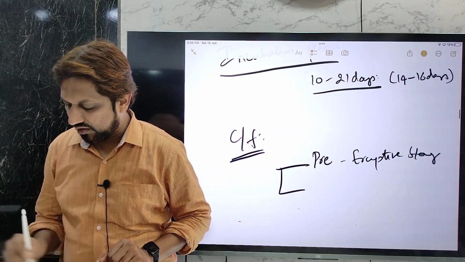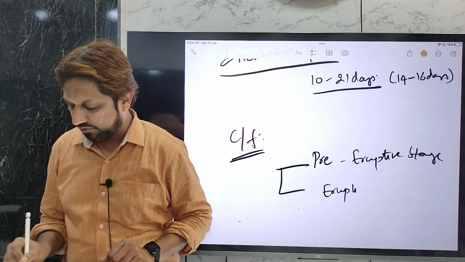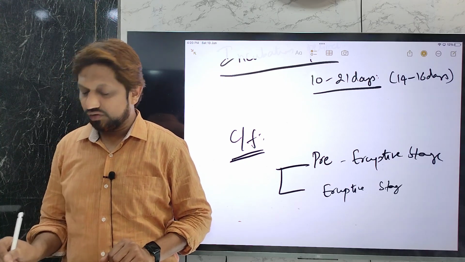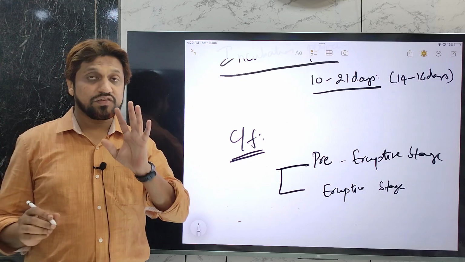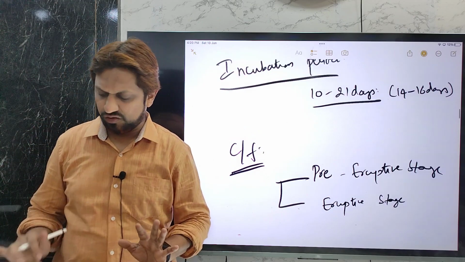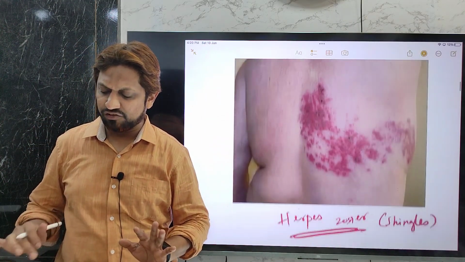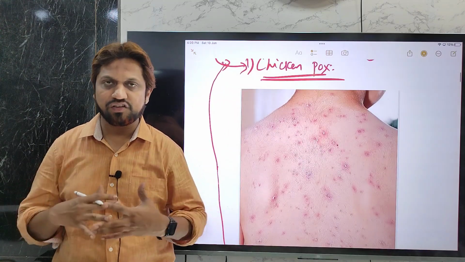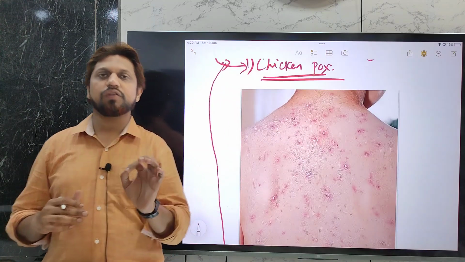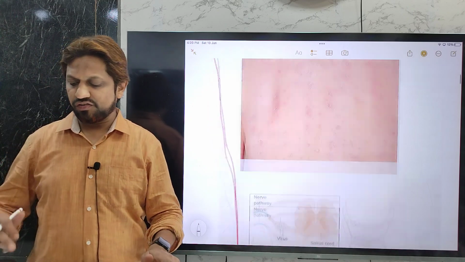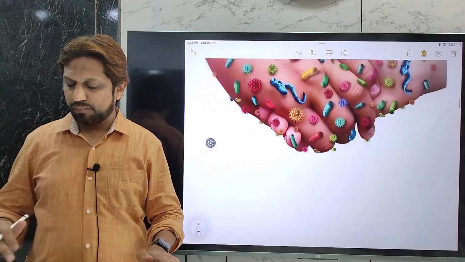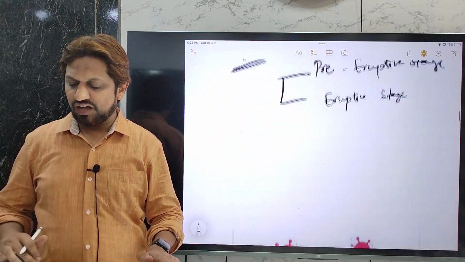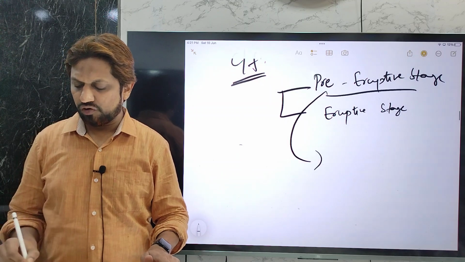Pre-eruptive stage and the eruptive stage. As you know, chickenpox is usually a disease manifesting on the skin, so it will typically cause rashes all over the face, the back and the chest. Before the appearance of the rashes, there are certain signs and symptoms. That phase is known as the pre-eruptive phase, and generally it will last for around 1 to 2 days.